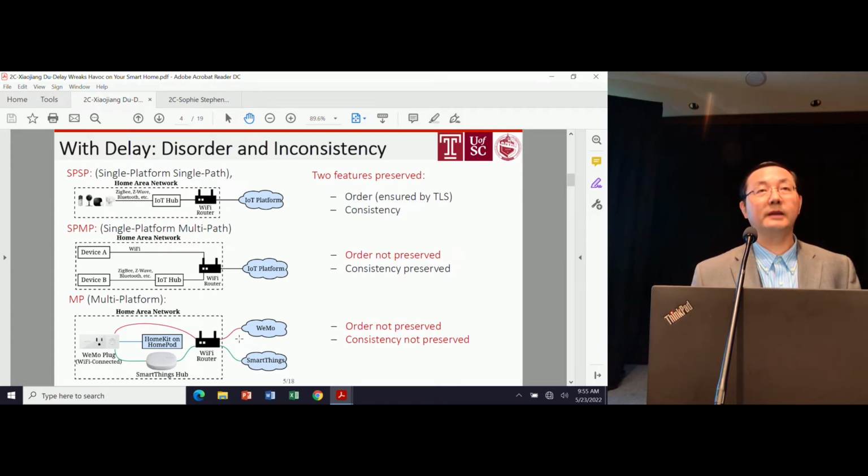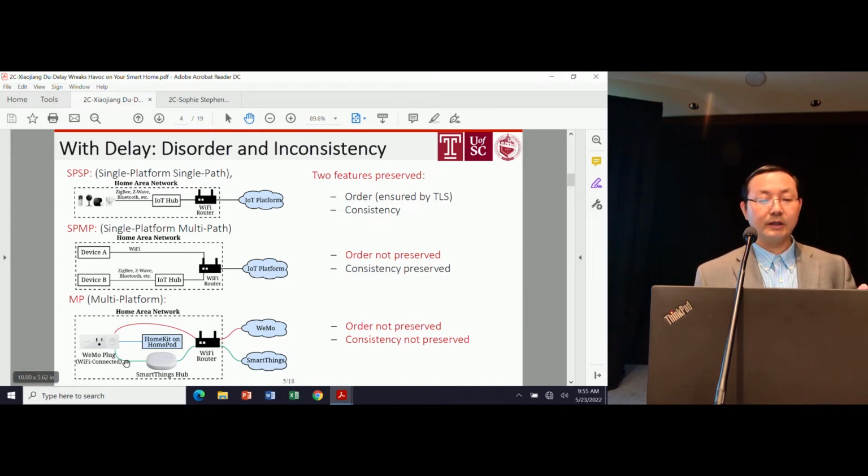I'll explain the inconsistency issue, which is very straightforward. Look at this example. I have a Wemo smart plug. I turn it on, and it will send a state update to the cloud. So the Wemo cloud will show it's on now.